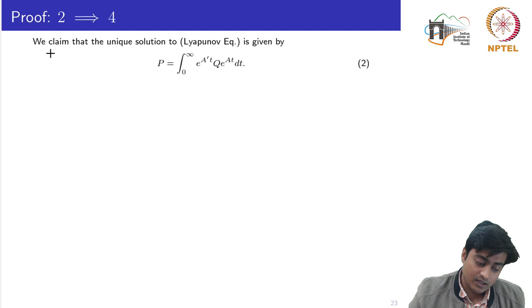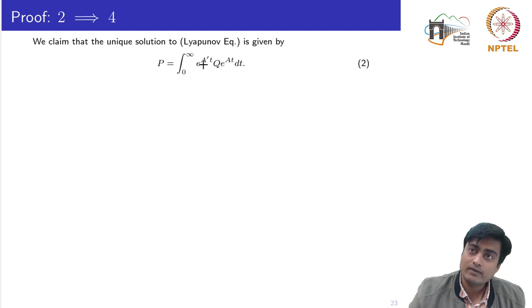To start with the proof, we claim that the unique solution to the Lyapunov equation is given by this: P is a definite integral from 0 to infinity of e to the power A transpose t, into this matrix Q, which is given, into e to the power At dt.